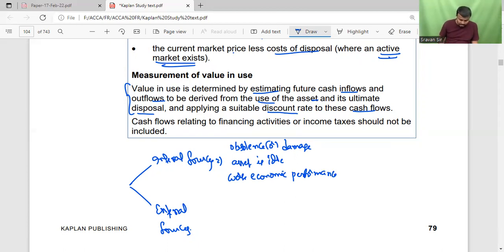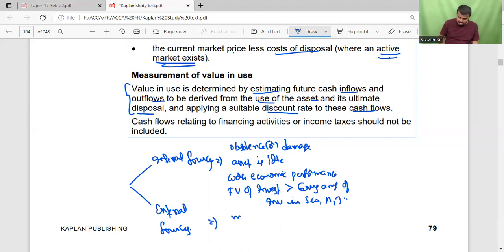And if the fair value of the investment is more than the carrying amount of the investment in subsidiary company, associate and joint venture in the books of accounts. So these are all considered as internal sources.